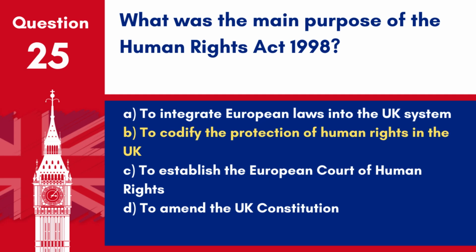Answer: B. To codify the protection of human rights in the UK. The Human Rights Act 1998 was enacted to codify the protections provided under the European Convention on Human Rights into UK law, ensuring that human rights are protected within the UK legal system.